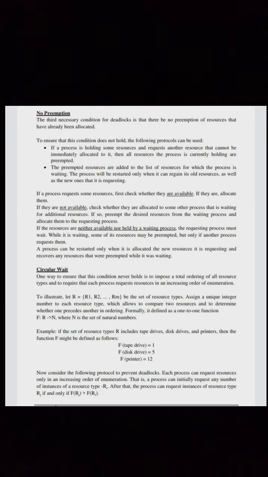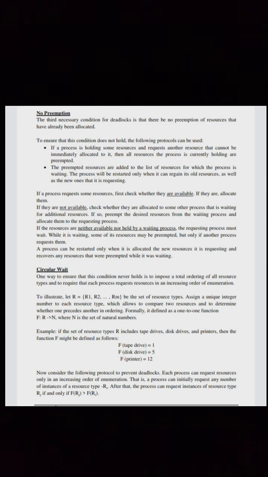One way to ensure that this condition never holds is to impose a total ordering of all resource types and to require that each process requests resources in an increasing order of enumeration. To illustrate, let R = {R1, ..., Rm} be the set of resource types. Assign a unique integer number to each resource type, which allows us to compare two resources and to determine whether one precedes another in ordering. Formally, it is defined as a one-to-one function f: R → N, where N is the set of natural